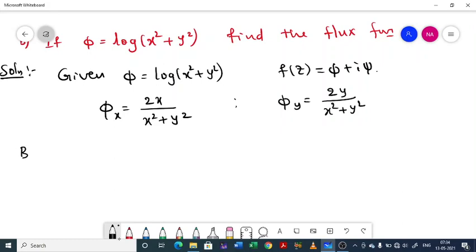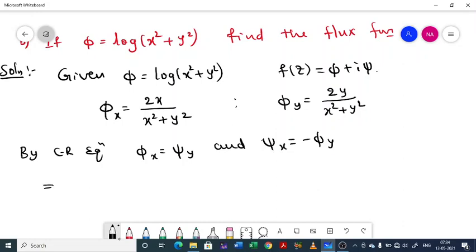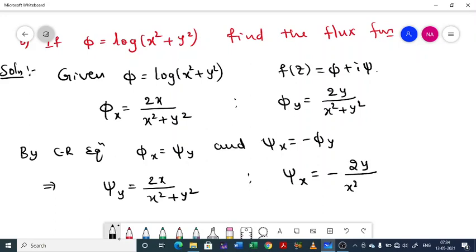Now by CR equations, phi x equal to psi y and psi x equal to minus phi y, right? Then by using CR equations we will be getting psi y equal to 2x divided by x square plus y square and psi x equal to minus 2y divided by x square plus y square.